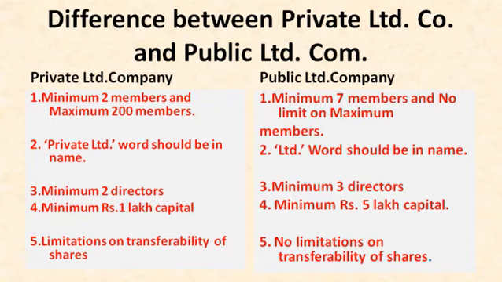Means there are limitations on the maximum members in a private limited company. In case of public limited company, minimum 7 members can come together and there is no limit on the maximum number. Means in a public limited company, a huge number of people can come together and start the business as a company.